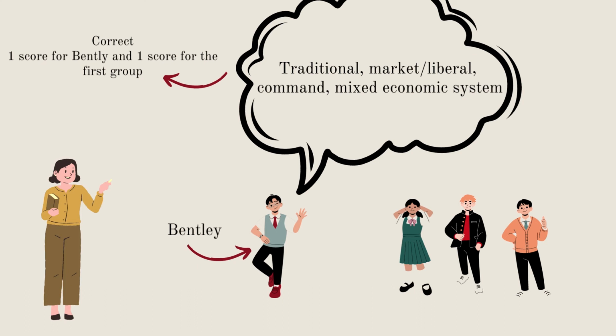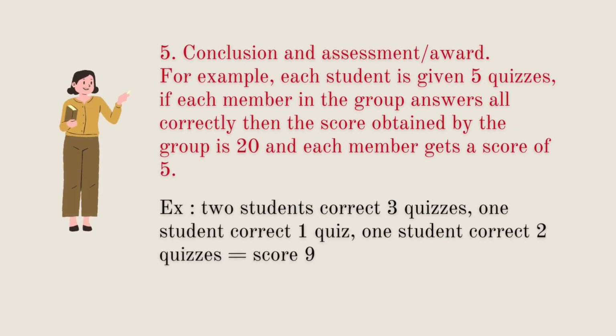So, the role of the group in this learning method is only to strengthen the understanding of the material being studied. After all groups are given a quiz, the teacher gives a conclusion and assessment or awards. For example, each student is given 5 quizzes.